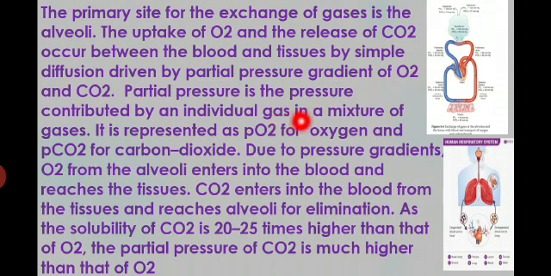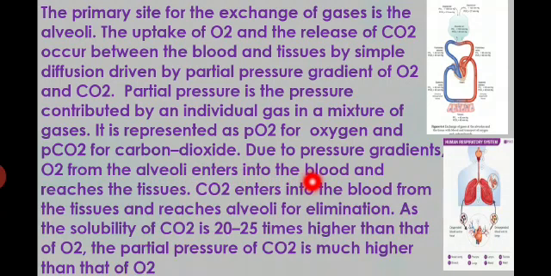contributed by an individual gas in a mixture of gases. It is represented as pO2 for oxygen, where p is for partial pressure, and pCO2 for carbon dioxide gas. Okay? And due to this separately, oxygen and carbon dioxide move according to the pressure gradients in the alveoli,